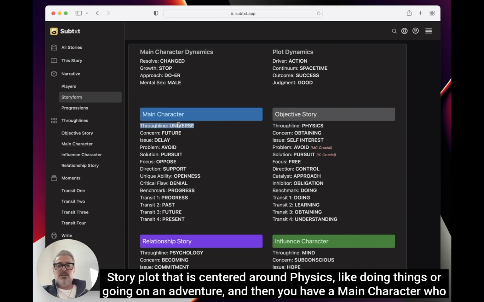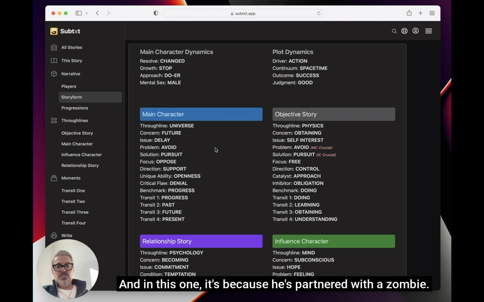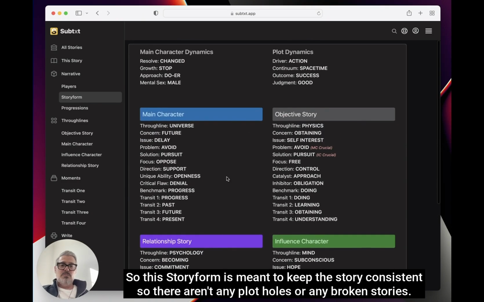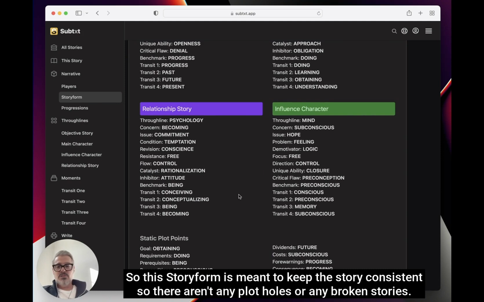And then you have a main character who is dealing with their place in the universe and that it's inequitable. And in this one, it's because he's partnered with a zombie. So that in mind, in order to have everything hold together, this story form is meant to keep the story consistent so there aren't any plot holes or any broken stories.